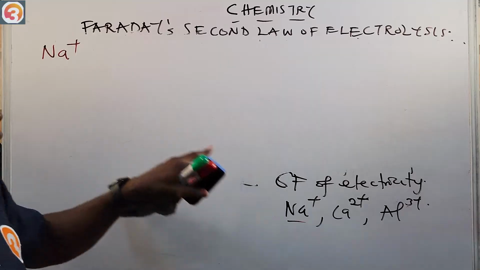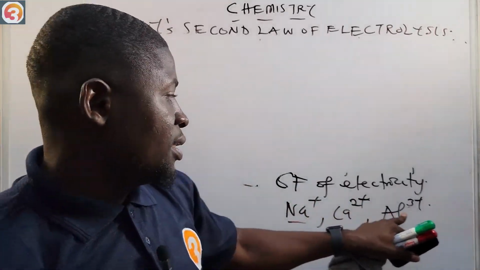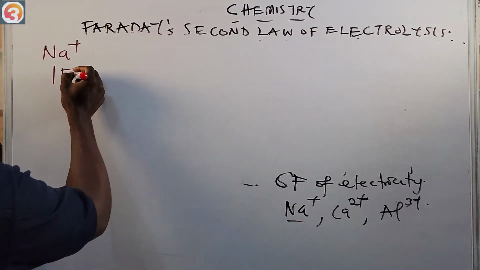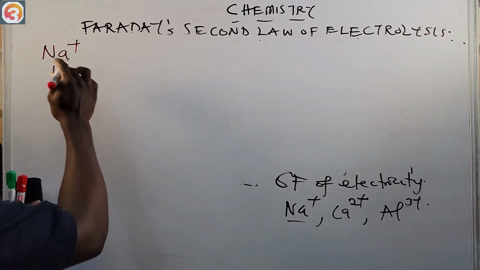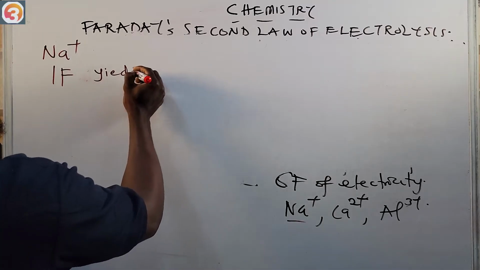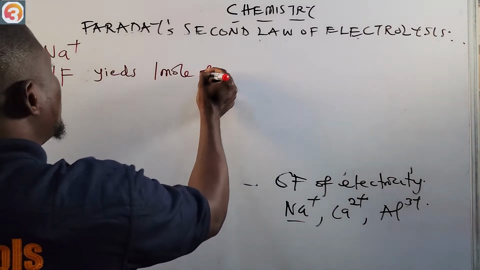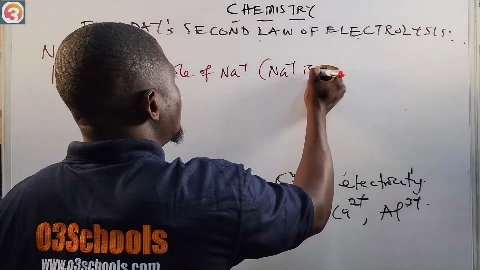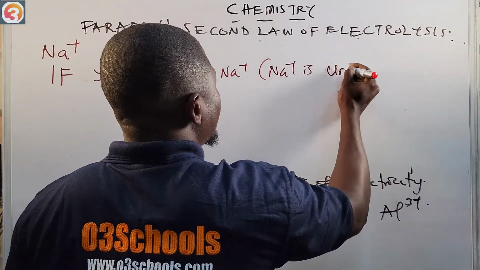This one is divalent, it has plus 2. This one is trivalent, that's plus 3. This means that 1 Faraday yields 1 mole of Na plus. The reason is that Na plus is univalent.